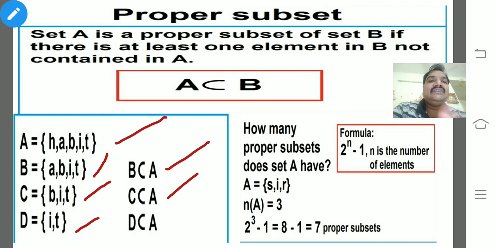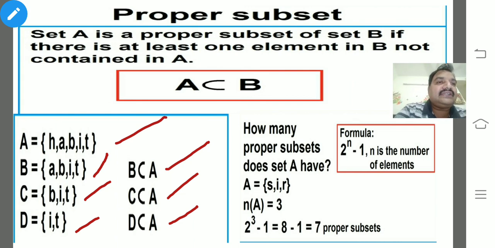I, T is there. So D is also a proper subset of A. We can say C is a proper subset of B also, and D is a proper subset of B and C also. That is the main difference between subset and proper subset.